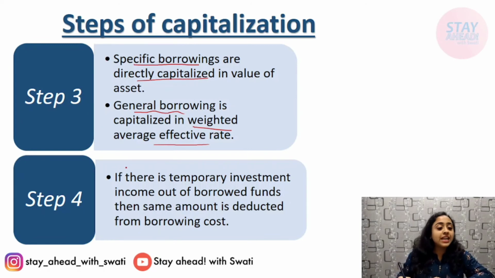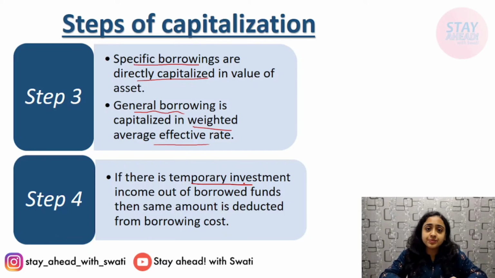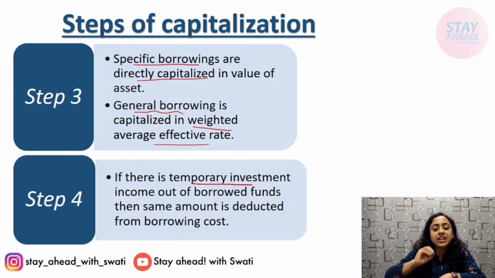Now next comes temporary investment. For example, you borrowed 10 lakh of funds. For 2 months you know that only 8 lakhs are being used, and this 2 lakh is surplus. I will be using this after 2 months. So what you do is temporarily invest it in mutual funds or anywhere, so you get something out of it at least. That is known as temporary investment of the surplus funds from the borrowings.